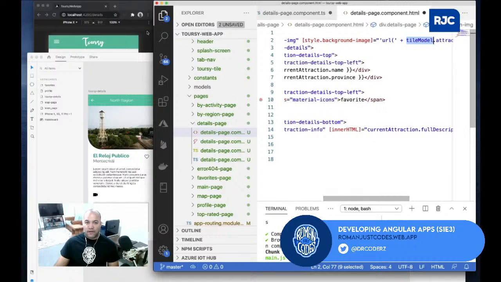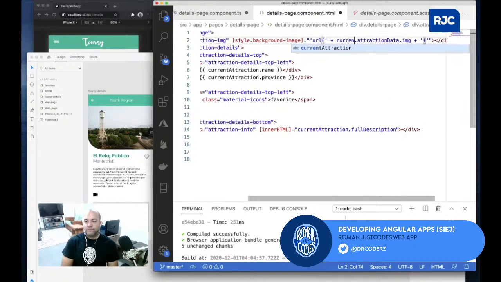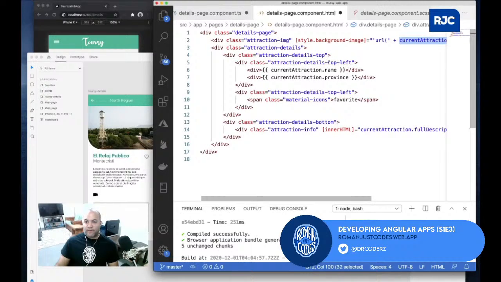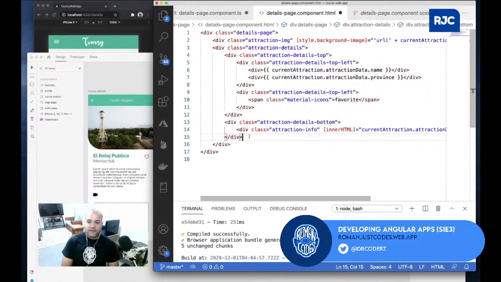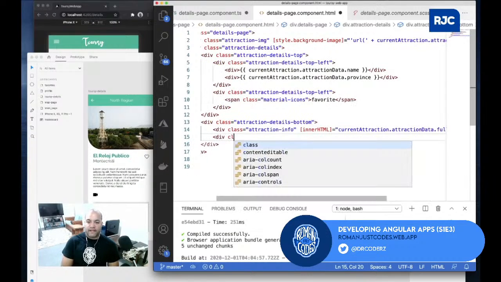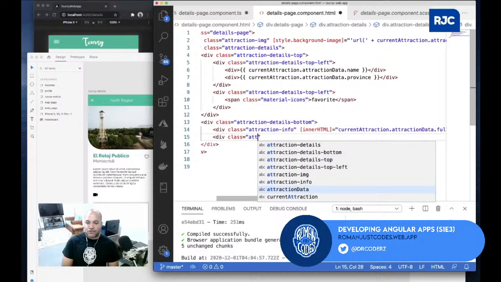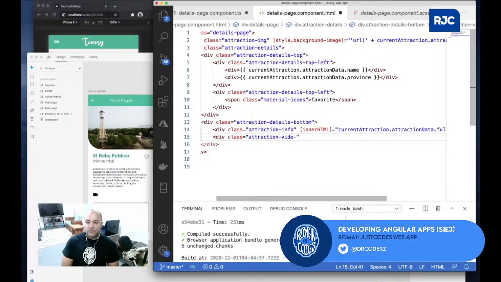So it's current attraction data, so it has to be like that. So I will do here current attraction data blah blah blah, whatever that is. So I'll copy this, I'll paste it here, and here, and then the rest of the stuff I'll continue doing. For example, this is the bottom information. I have the attraction info in here. I can do a class, like attraction video section, and then under here is where I'll put the YouTube video and stuff like that.